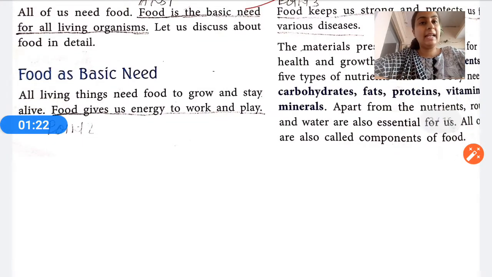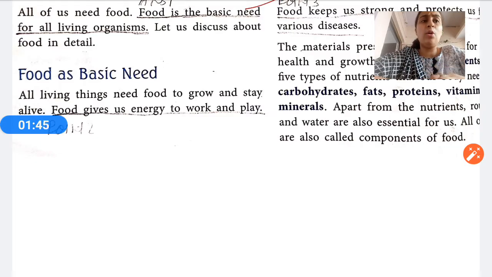Food as a basic need. All living things need food to grow and stay alive. We need food to grow, and also for living and to stay alive. Food gives us energy to work and play. Without food we cannot work, we cannot play. Yes, children like to work and play.